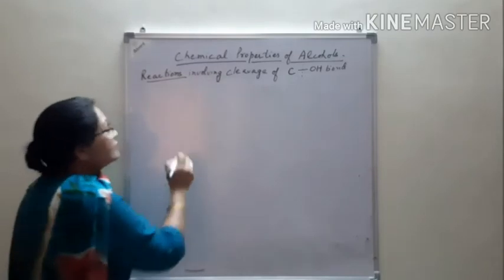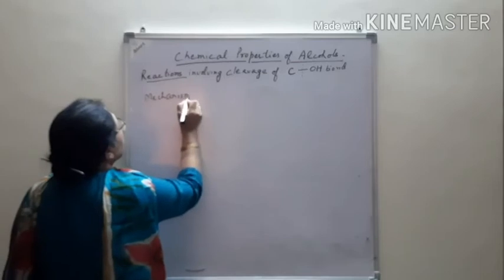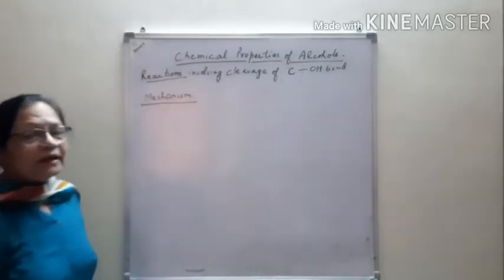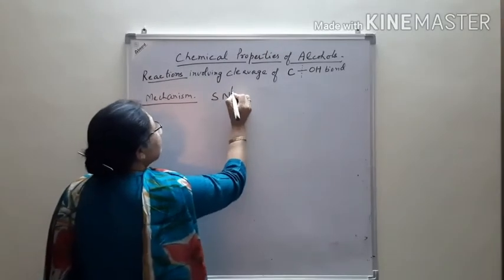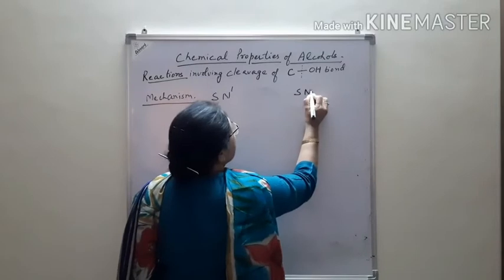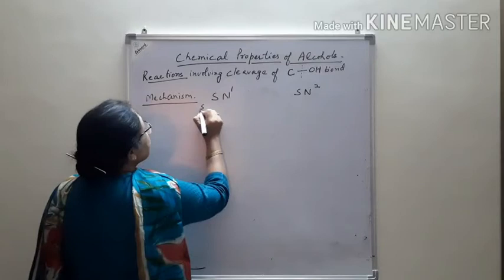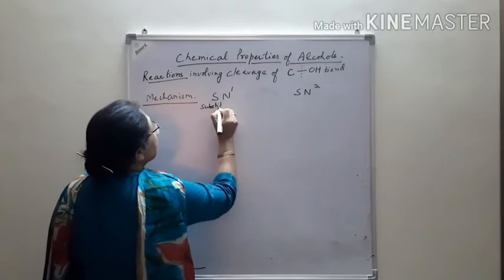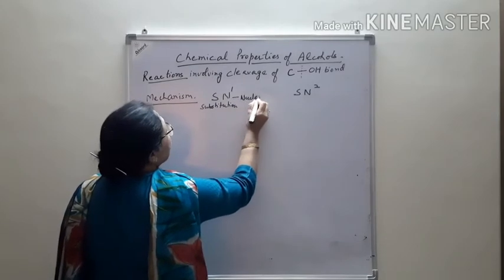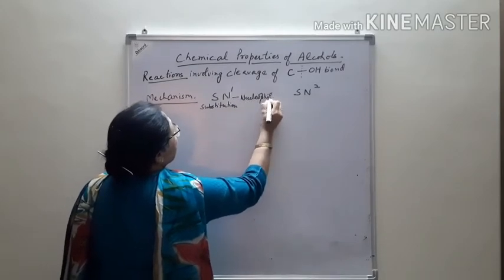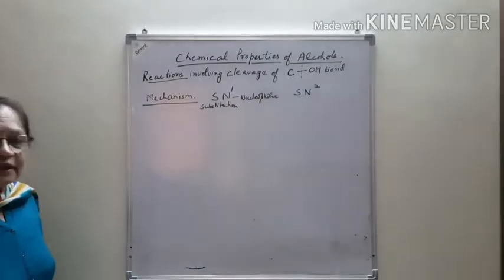Now we discuss the mechanism. There are two types of mechanism. One is the SN1 mechanism and the second is the SN2 mechanism. S means substitution and N means nucleophilic. It means a nucleophilic substitution reaction takes place.